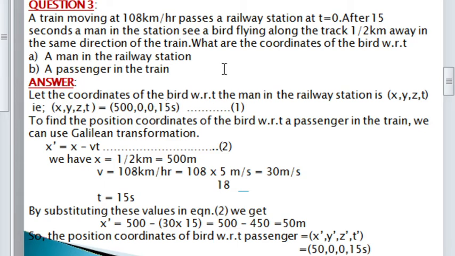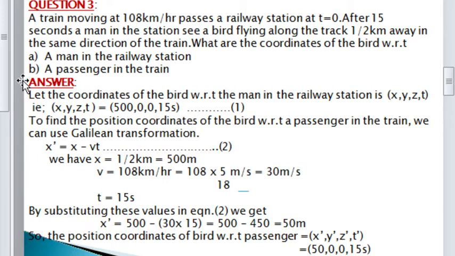There is no motion in y and z direction. And time t is given as 15 seconds. So the coordinates of the bird with respect to the station, x, y, z, t, are 500, 0, 0, 15 seconds.